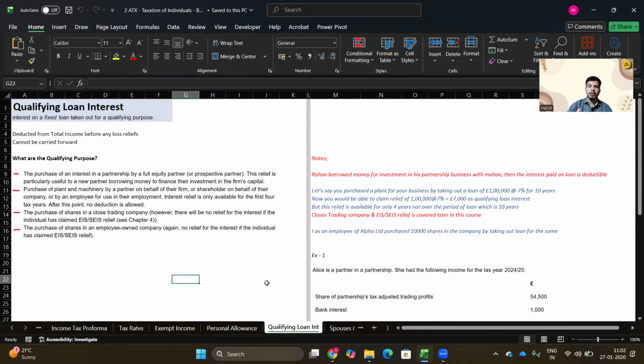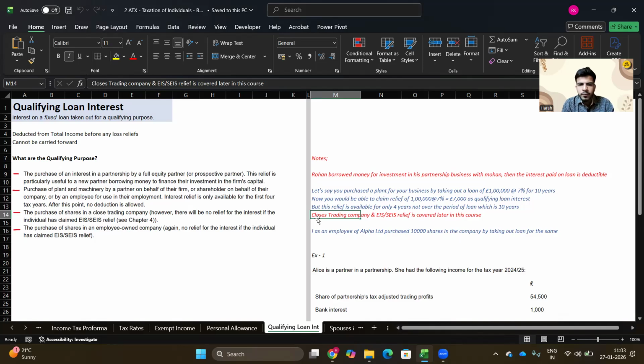But there is a condition: you should not be claiming EIS or SEIS relief, the Enterprise Investment Scheme and Seed Enterprise Investment Scheme. We will cover it later when we cover the closed trading company part and SEIS and EIS relief.